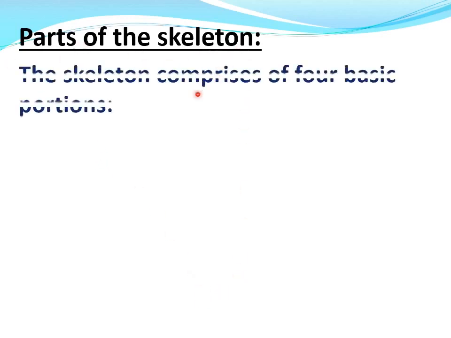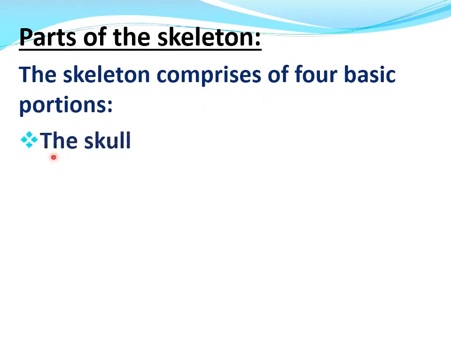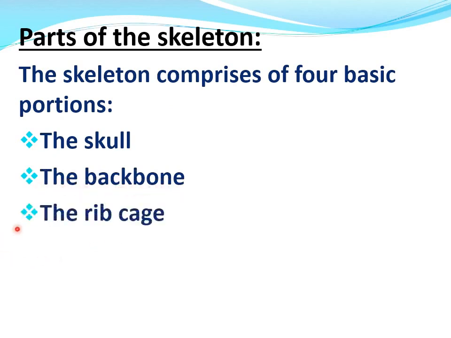Now, parts of the skeleton. There are different parts of the skeleton. The skeleton comprises four basic parts. Number 1, the skull. Number 2, the backbone. Number 3, the rib cage. Number 4, the limbs.